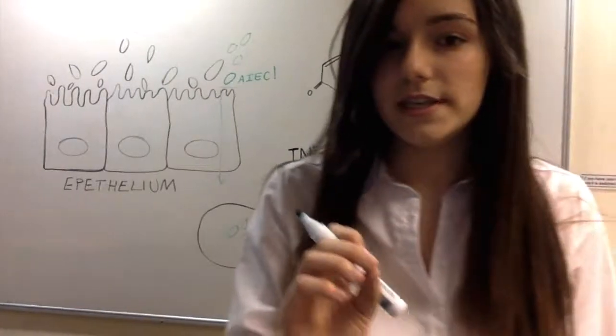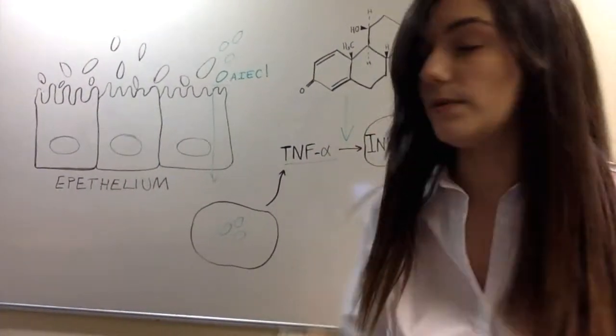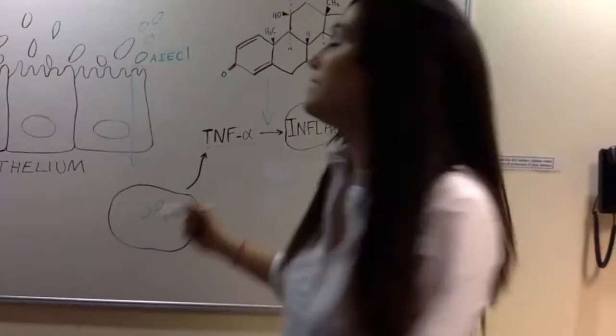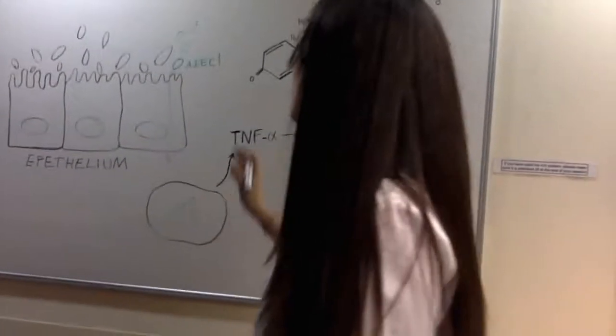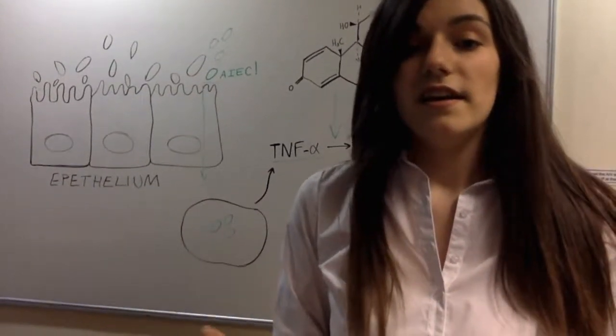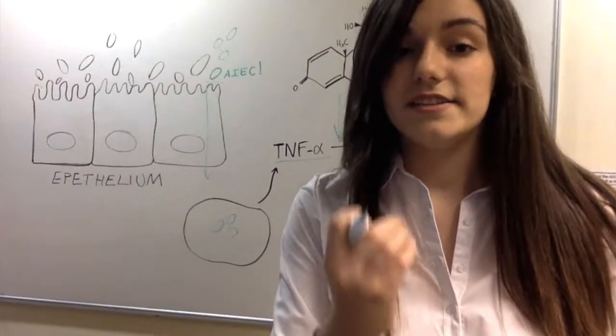How are the pharmaceuticals nowadays trying to face this problem? They're producing new drugs, such as infliximab, and they're acting on this step of the pathway. If we can't deliver the signal, we're not going to get the inflammation. However, this is not efficient, and we can't solve a problem like this.